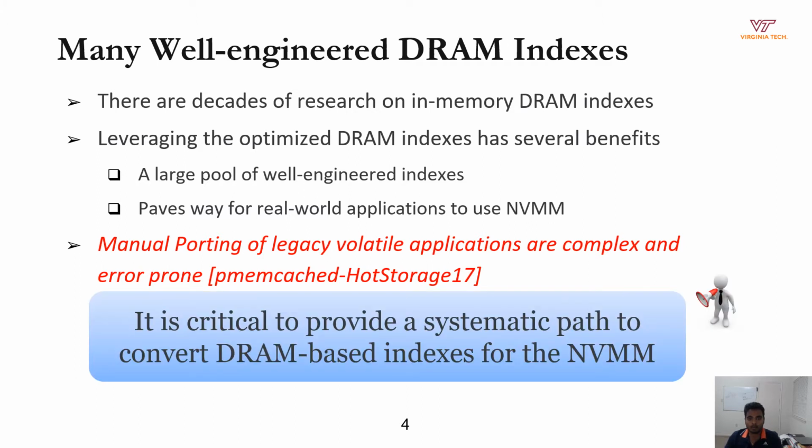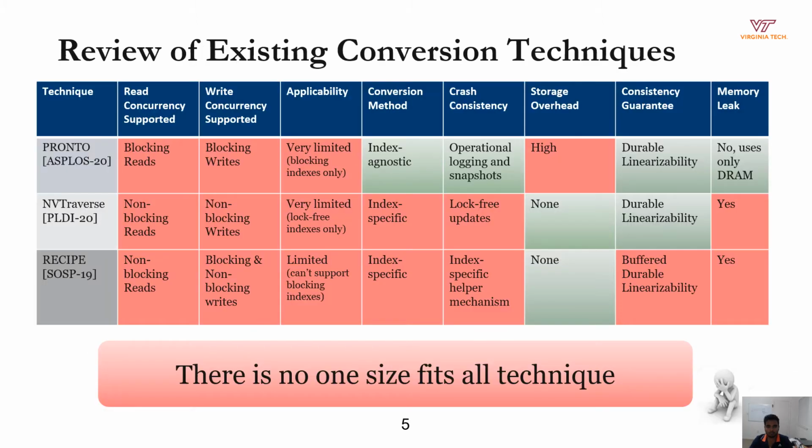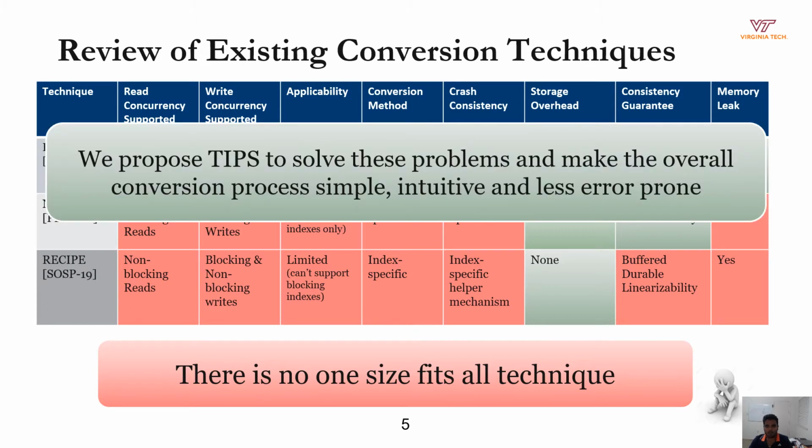To make that possible, it is critical to provide a systematic path for developers to convert DRAM-based indexes for NVM software. The table shown here extensively compares the existing conversion techniques based on their applicability, conversion method, and consistency guarantee. The red blocks mean the limitation and the green blocks mean the benefits offered by the respective technique. Unfortunately, there is no single technique that satisfies all the requirements. To address this problem, and with the goal of making the overall conversion process simple, we propose the TIPS framework.